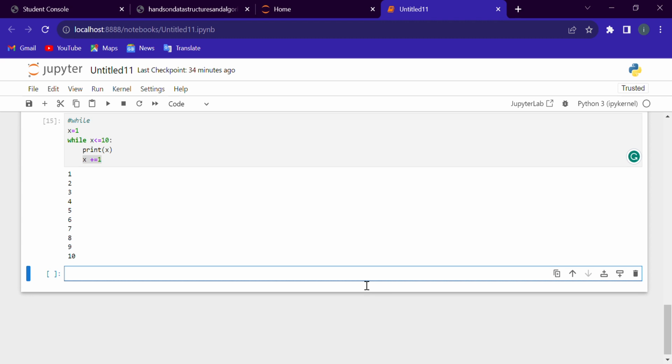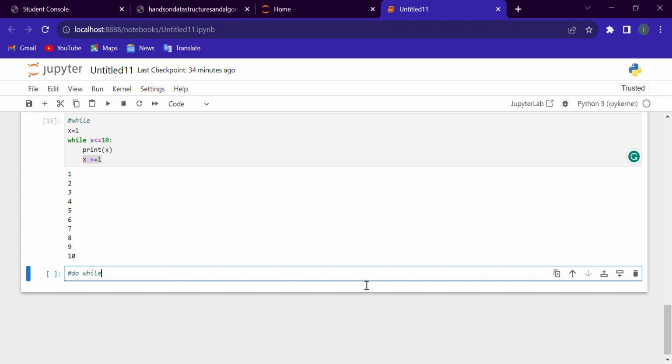And the last one is do while. Both while and do while are similar, but in do while the code in the loop block will be executed at least one time, whether the condition is true or false.